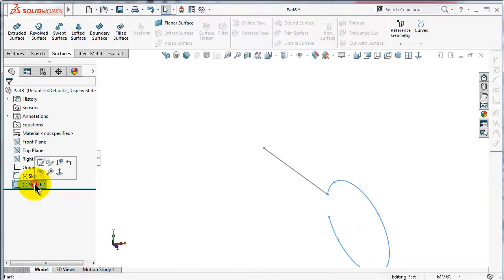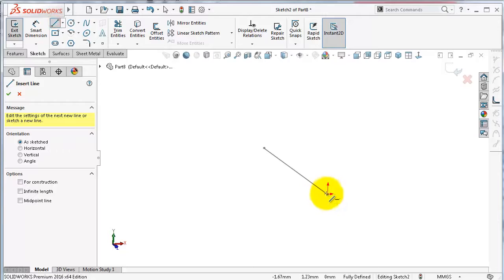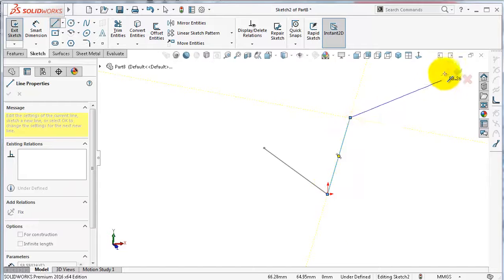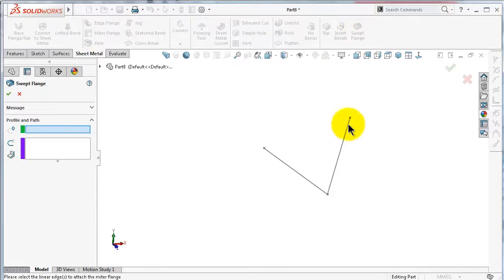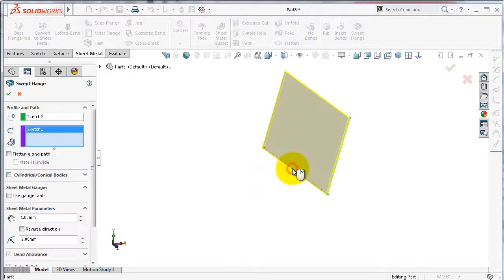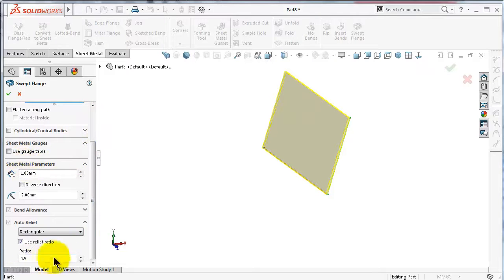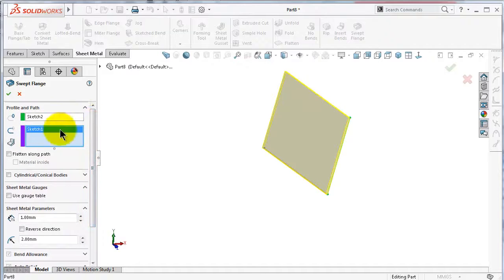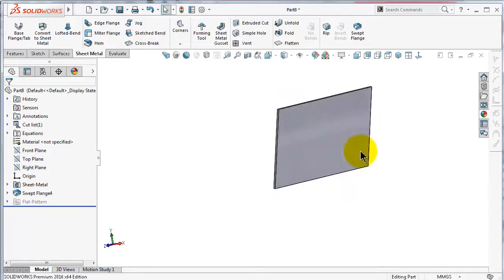So let's edit the profile, the ellipse, and delete that ellipse, and make instead just one line. Exit, go to sheet metal swept flange. The profile is this line, and the path is this sketch. And here you'll notice you'll get similar options which we talked about before, and then click OK. This is very simple, nothing special in this example.